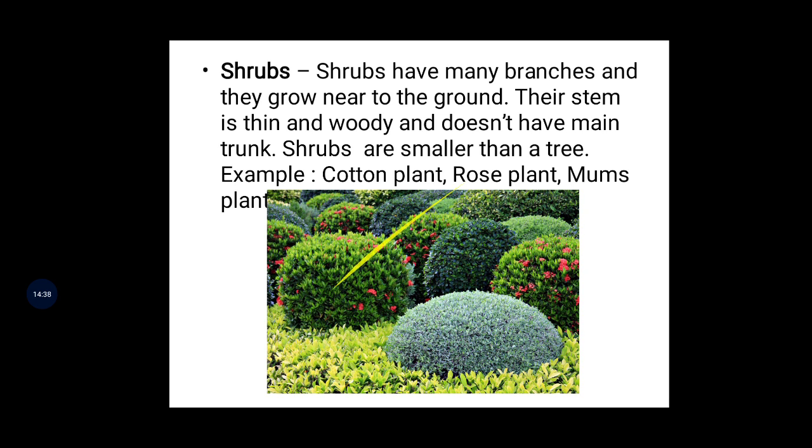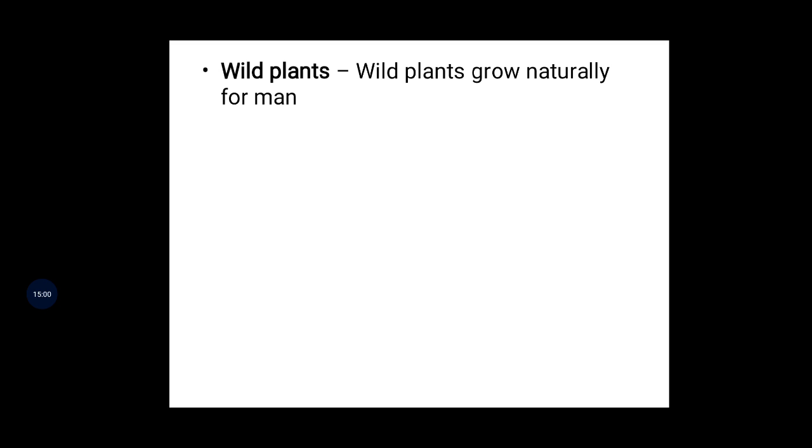And now comes the next one, wild plants. Wild plants grow everywhere without watering, without taking care. The plant that grows like that is called a wild plant. Okay? Wild plants grow naturally for many years.